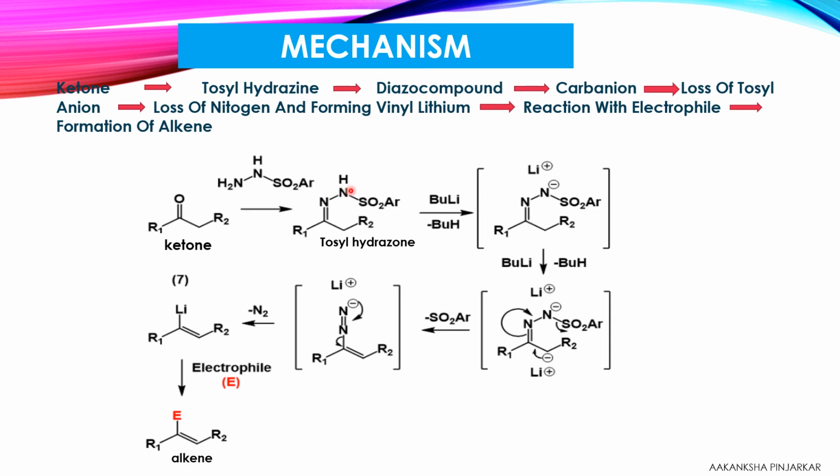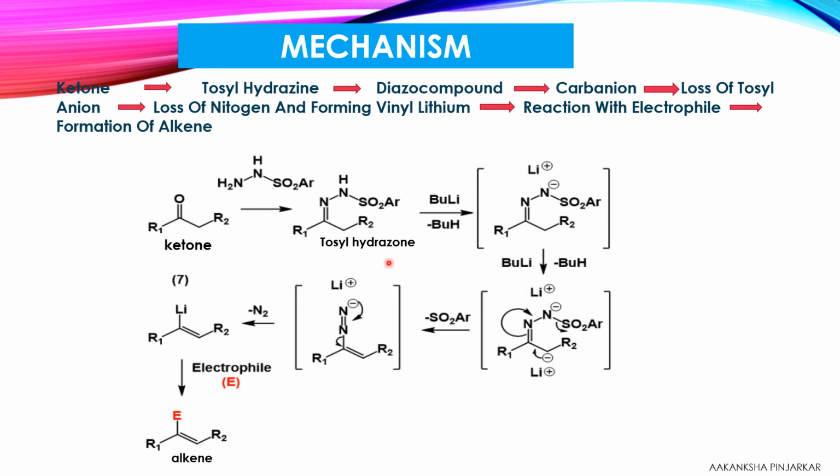The second step is the abstraction of the proton by the base from the hydrazone. Here the base which is used is an organolithium. After this, again this n-butyllithium will abstract a proton, but the position is changed. Here it will abstract the proton from the alpha carbon, present at the alpha position to the hydrazone. From here this n-butyllithium will abstract the proton, and that results in the formation of the carbanion.